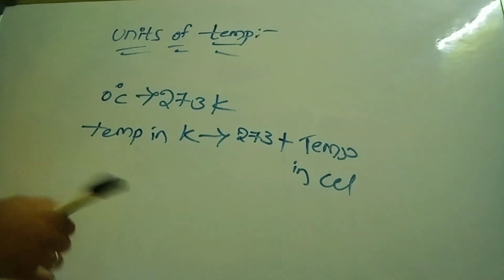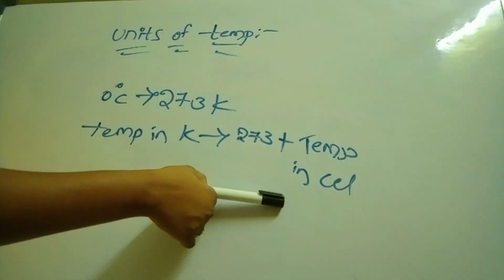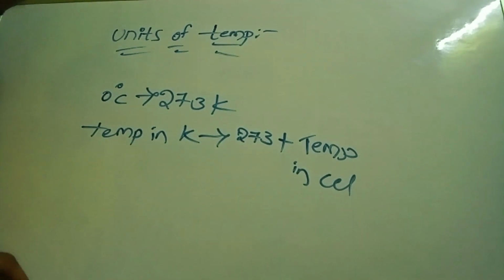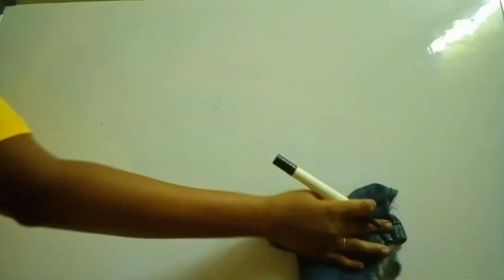We want to know temperature in Kelvin, which means we want to add 273 plus temperature in Celsius. Okay, next, we have completed units of heat, units of temperature, and thermal equilibrium also. So next, what is our next topic?